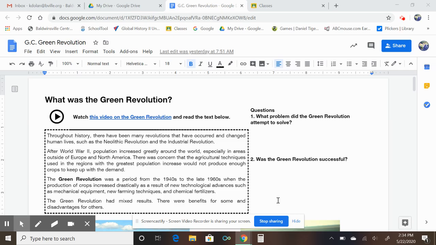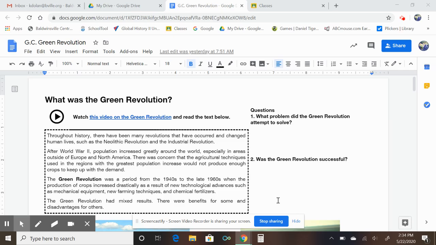That was when humans went from being hunters and gatherers to domesticating animals and plants and living in one place. And the Industrial Revolution, we learned about this year. That was when we went from making goods by hand to making goods using machines. Those are the big changes, and also two great examples of non-political revolutions where there's no change in government.